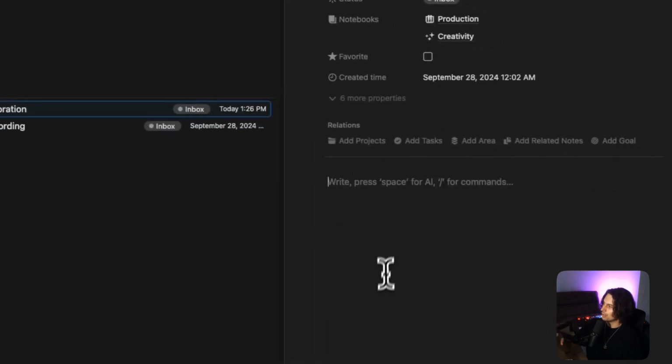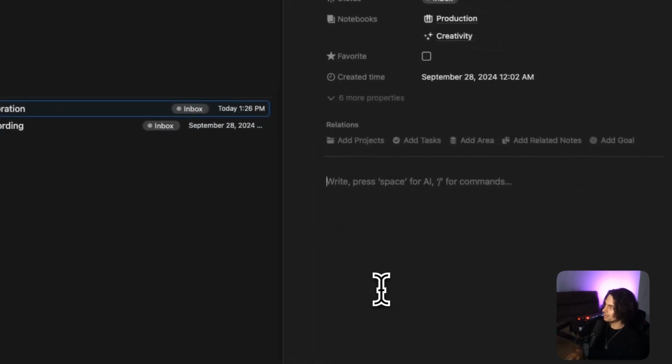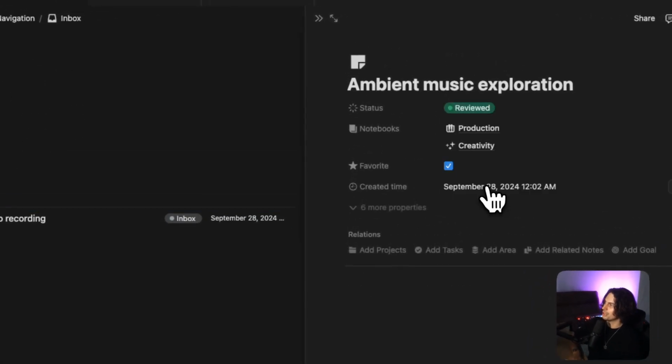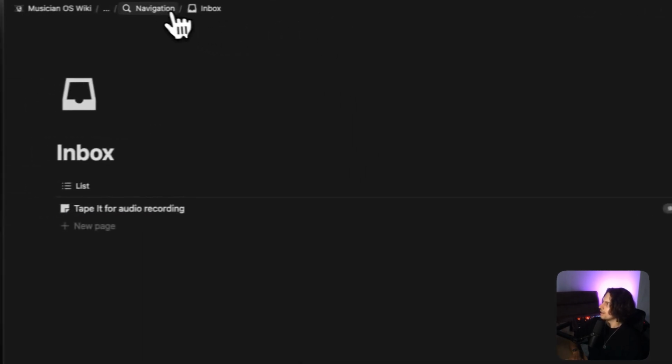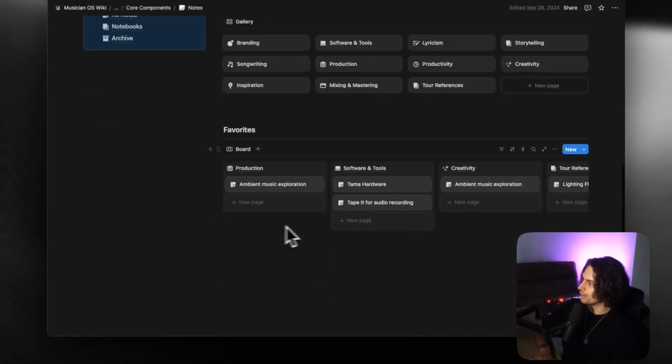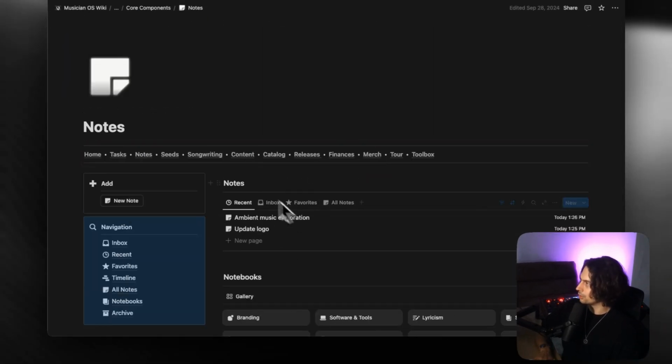You open them up, you add whatever information it is into this note. And then once it's clear and it's organized and categorized properly, maybe you want to favorite it too, you say, yes, I have reviewed it. And now it's going to be nicely organized. Boom. Right? And you've also got favorites here, everything you need to organize your notes.